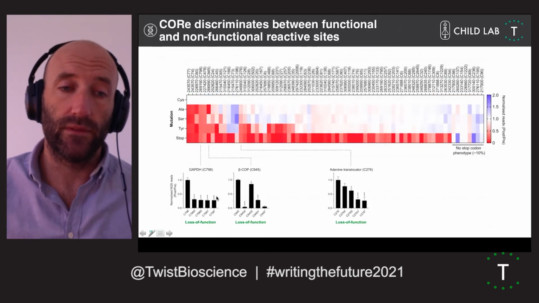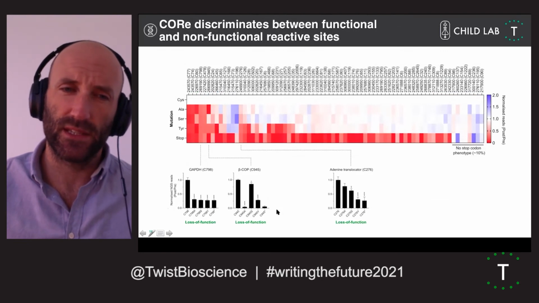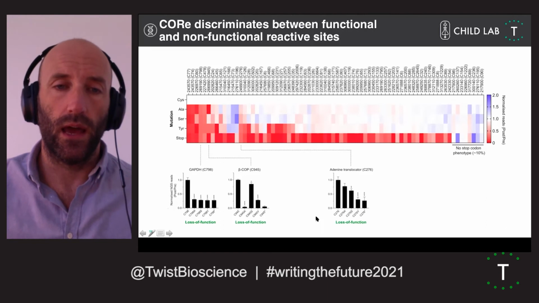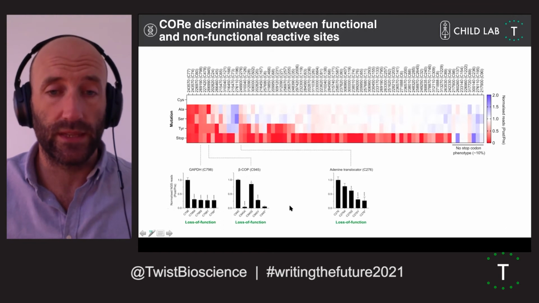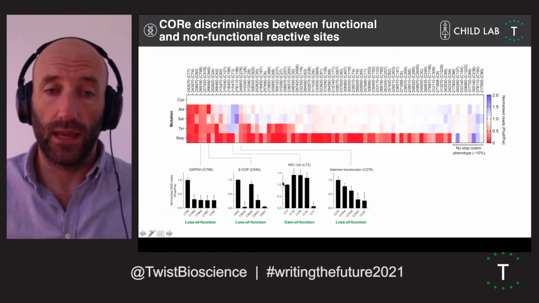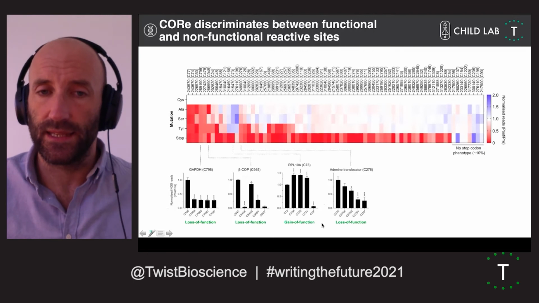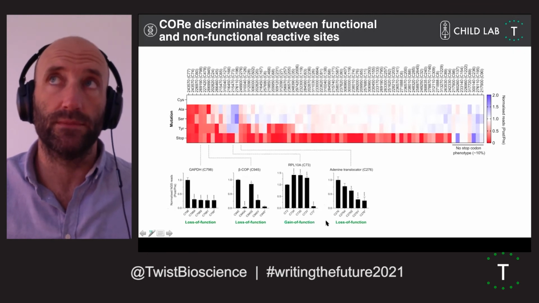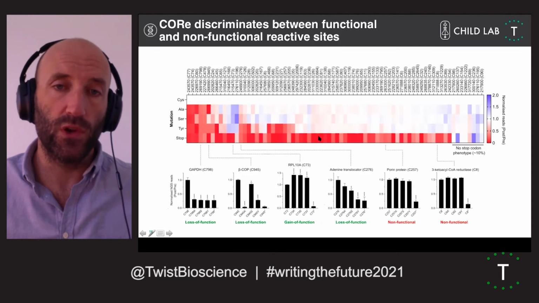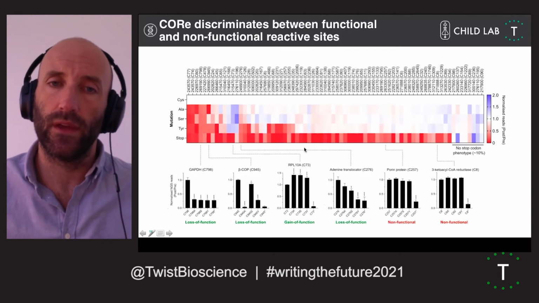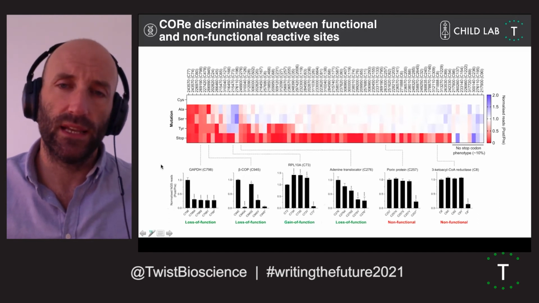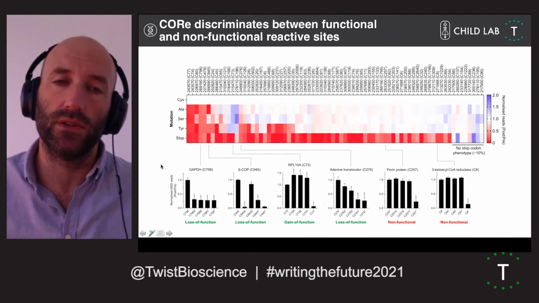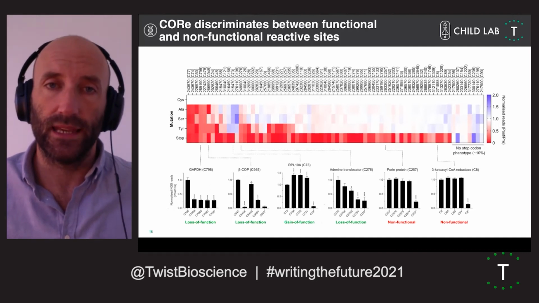We see that some have clear loss of function, regardless of the mutation. Some seem to be site-specific, or substitution-specific, I should say, indicating that there is specific biochemistry associated with that site that is more functionally disruptive than others. In some instances, we've seen gain of function, which again, I think is interesting and an anticipated benefit of this particular screen. And we see, for the most part, that most sites seem to have no contribution to protein function in cells. So again, at least in Toxo, we don't really seem to think there's a specific association of functionality with reactivity.